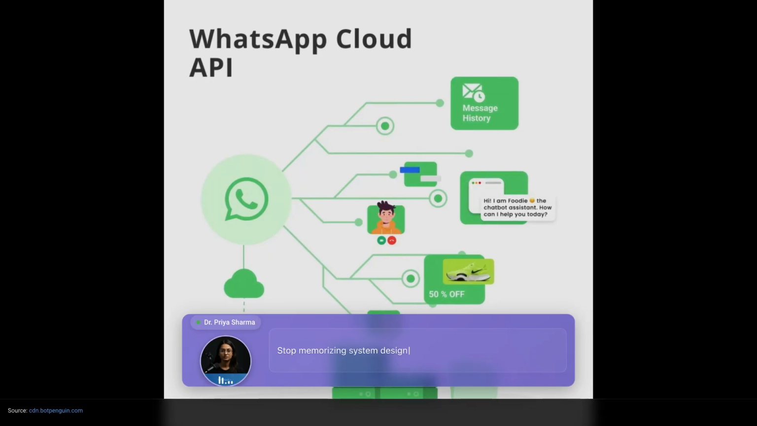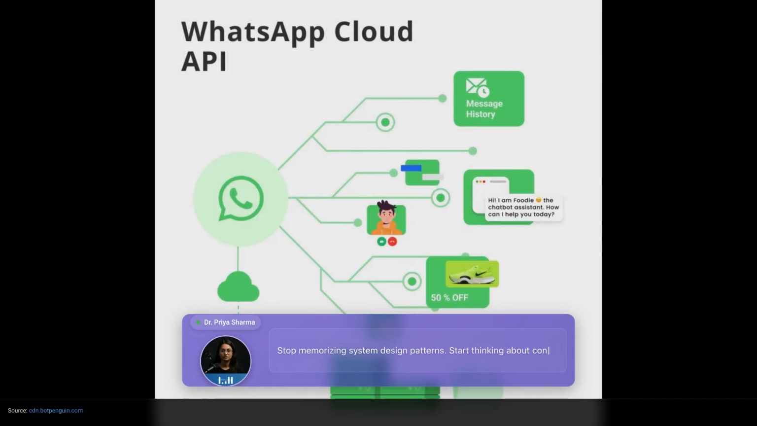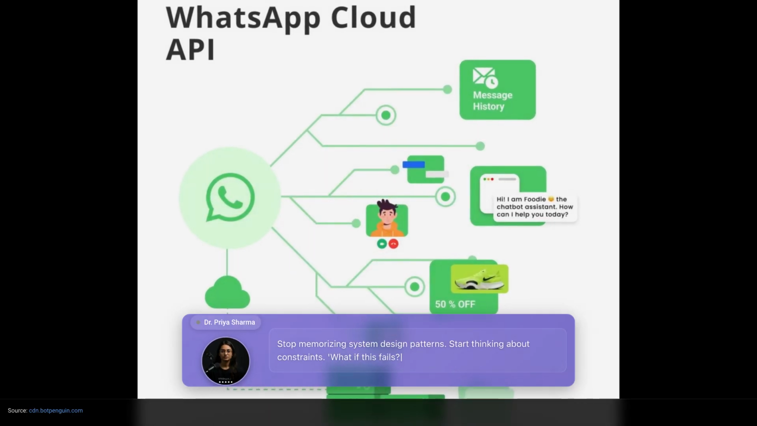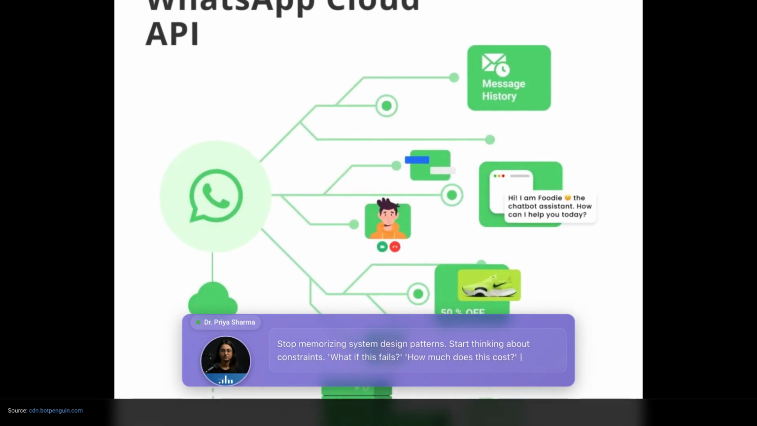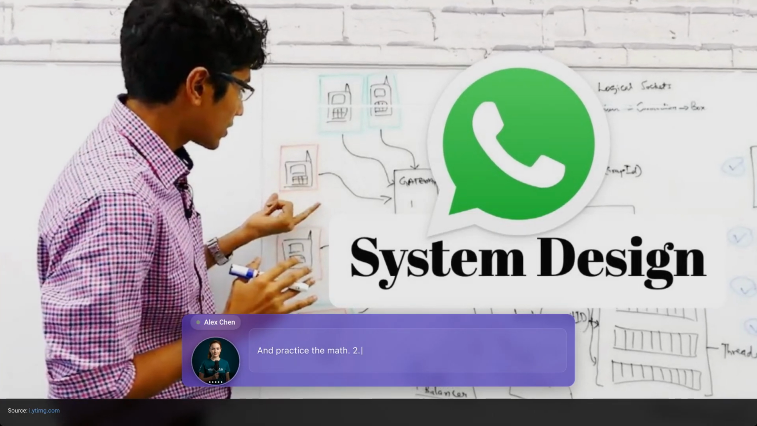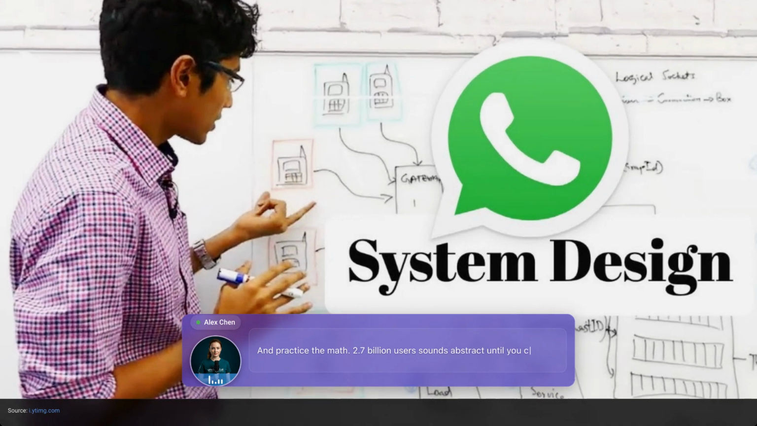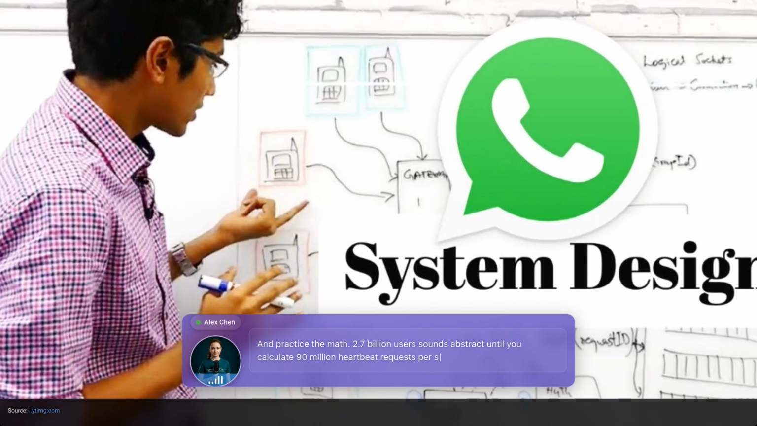Stop memorizing system design patterns. Start thinking about constraints. What if this fails? How much does this cost? What's the user impact? And practice the math. 2.7 billion users sounds abstract until you calculate 90 million heartbeat requests per second.